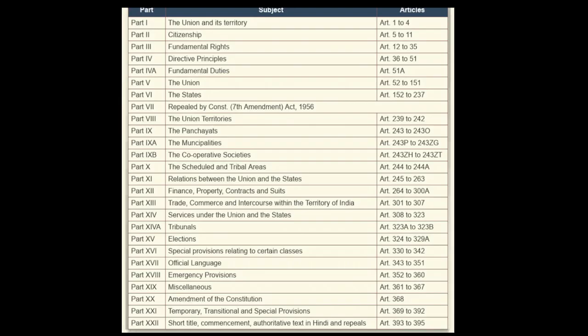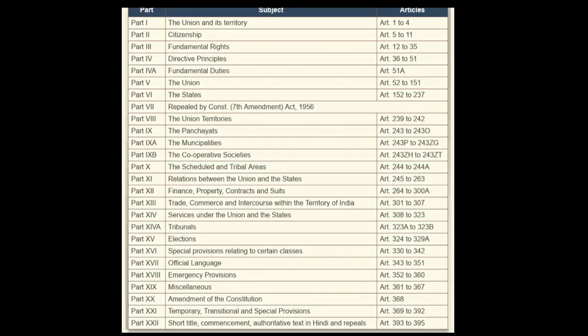So what all administrative units will be there, how the bureaucracy will work, how the legislature will be there, and some other things have been mentioned in Part 8 of the Indian Constitution that deals with the union territories. But we talked about the union, the states, the union territories. Then comes the third level of government.